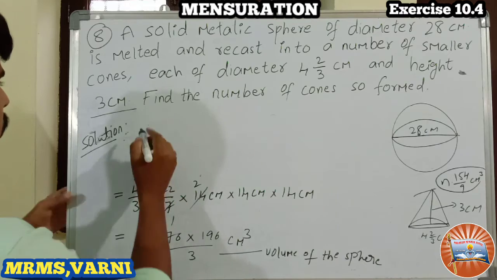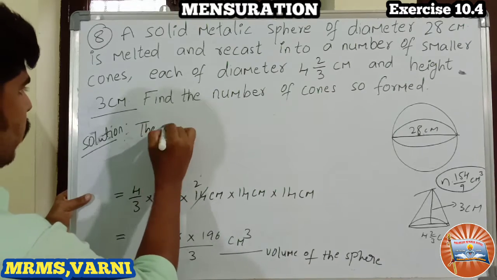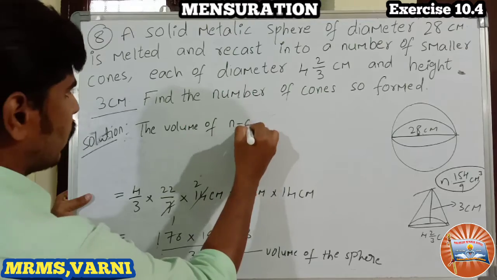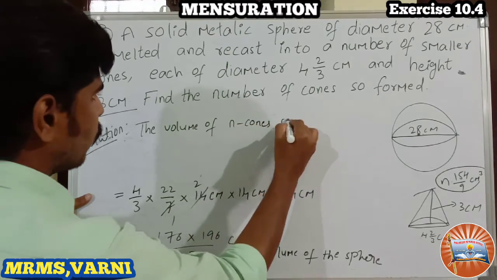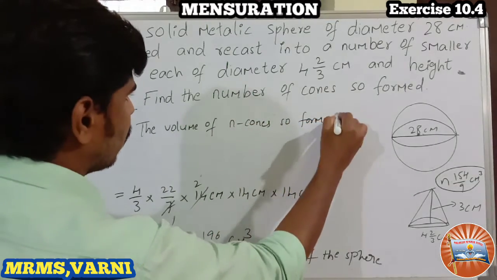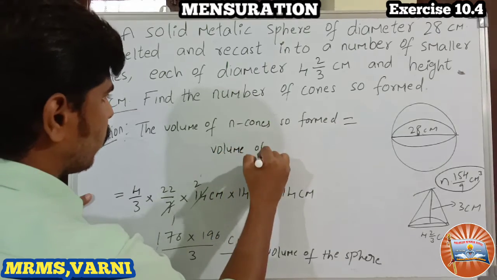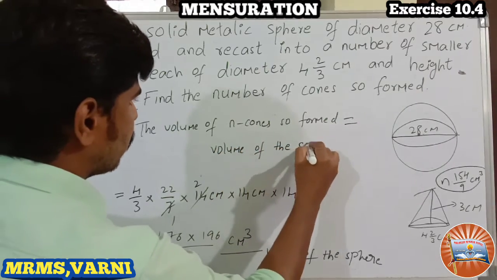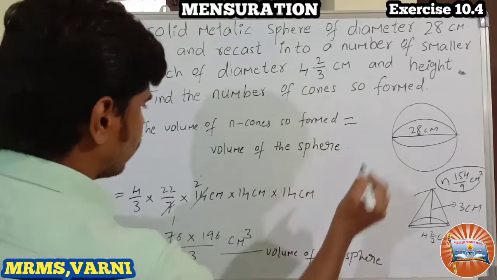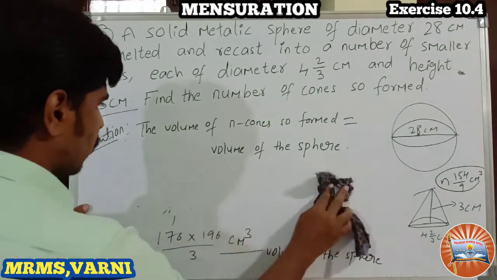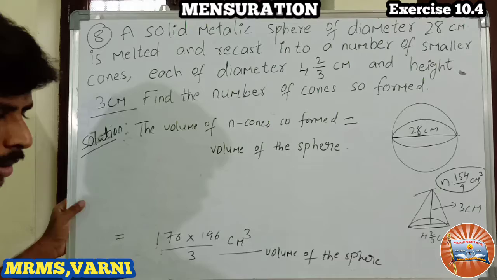Right. So the volume of n cones so formed is equals to volume of the sphere, isn't it? So we have both the values, right?